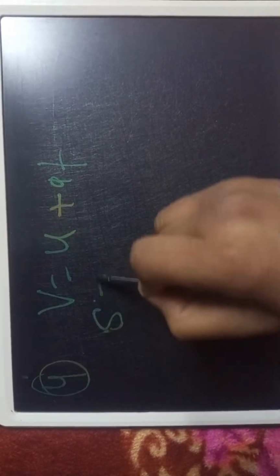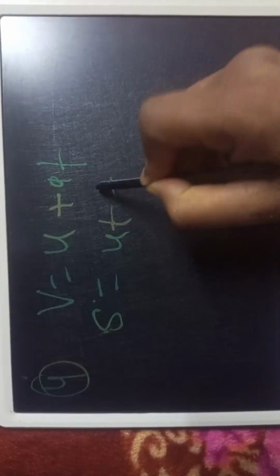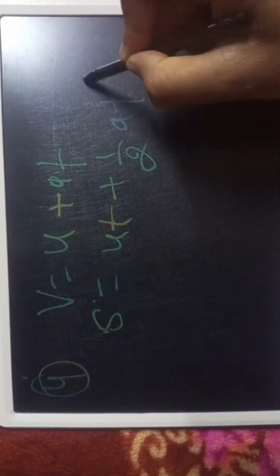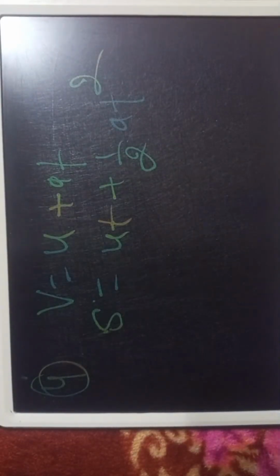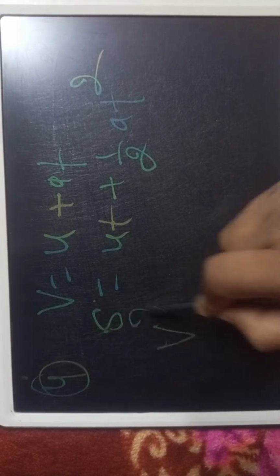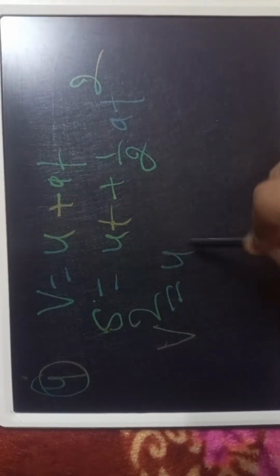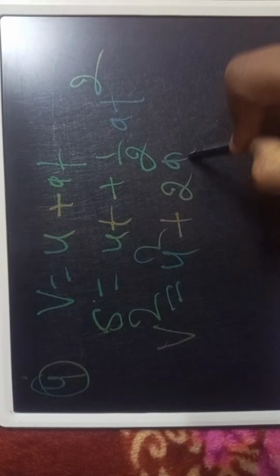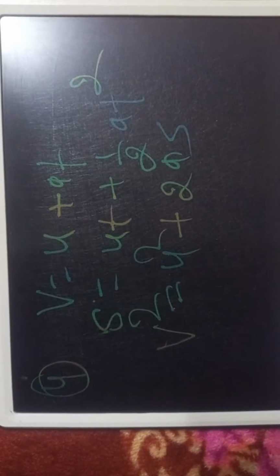Another is s is equal to ut plus 1 by 2 at square. You have to read this formula. Another, v square is equal to u square plus 2as. Got it, these formulas? Now we will go to formula number 5.